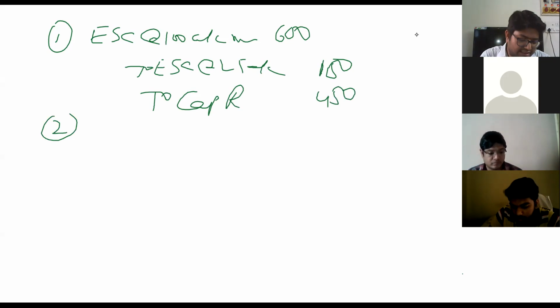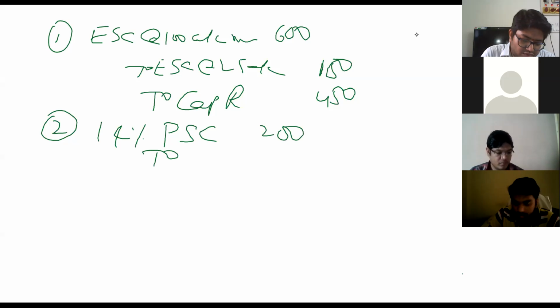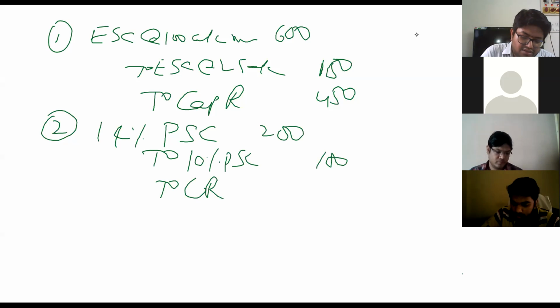Next, second, 14% preference share capital, he says, will be reduced to 10% preference share capital, and it will be reduced from 200 to 100, that is 100 to 50. Hence, from 200 to 10% preference share capital, 100 to capital reduction, it is 100. Okay.